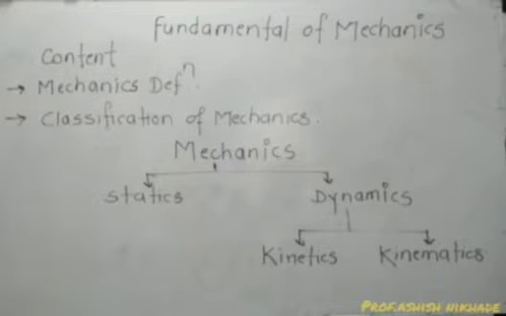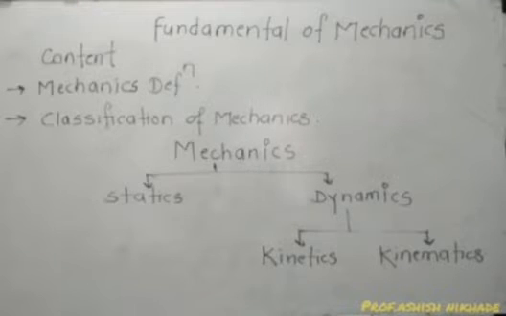Then next is classification of mechanics. Mechanics is basically classified into two terms, that is statics and dynamics. We already studied the definition of mechanics, where we said that mechanics is the study of forces acting on a body when the body is at rest or in motion. So on the basis of this rest and motion, mechanics can be classified into two terms, statics and dynamics. The term statics is related with the rest condition and dynamics is the term related with the motion condition.